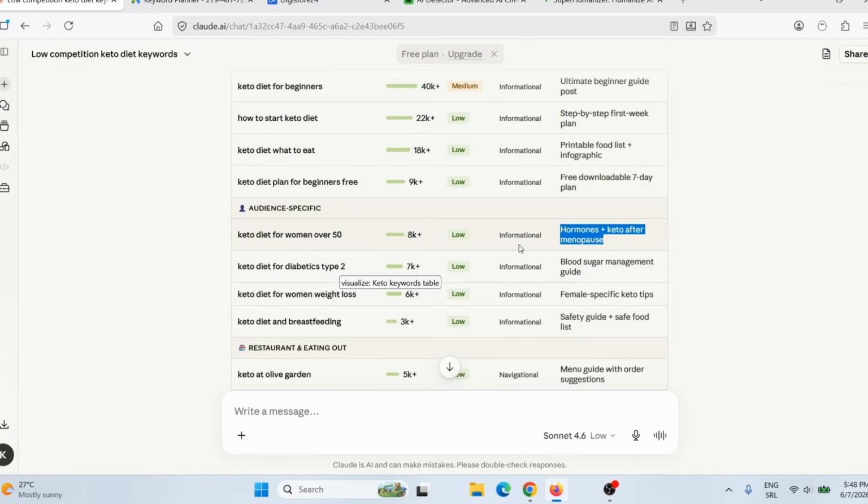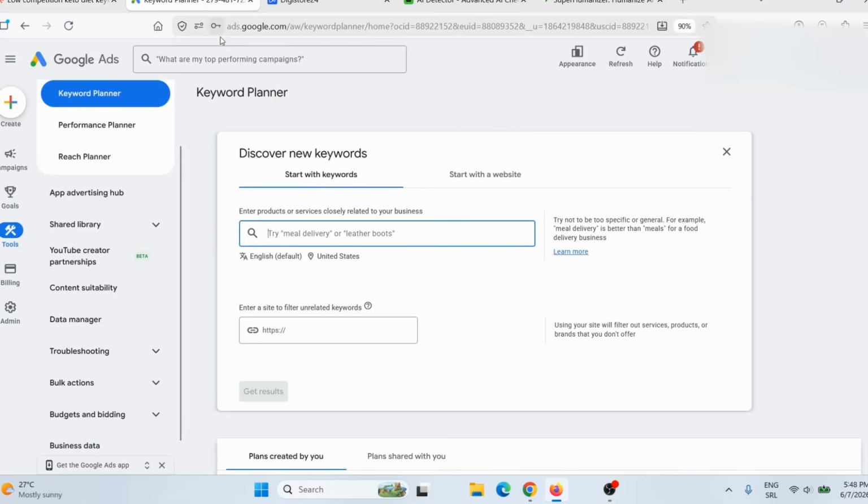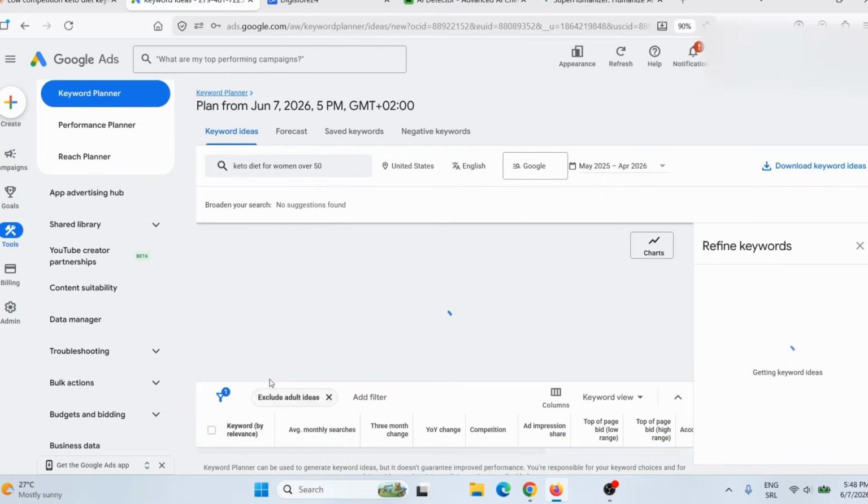So what I need to do, I actually need to check out this keyword to see how many searches this keyword really has and how strong competition really is for this keyword. So I will simply copy this keyword and then I will go on Google Keyword Planner. And then here I will simply paste that keyword. Here you can see keto diet for women over 50. I am targeting United States. Click here on get results.